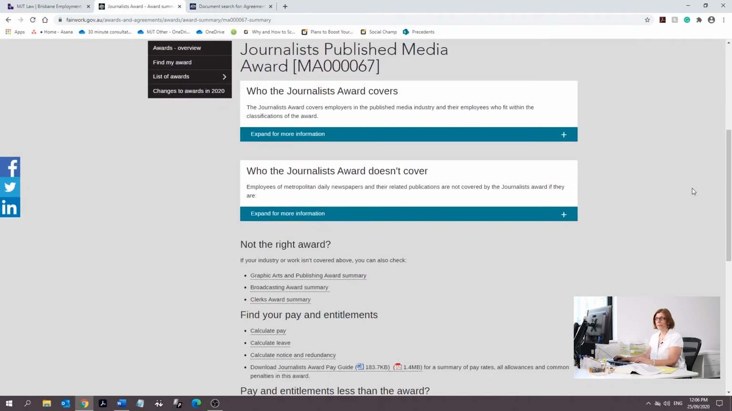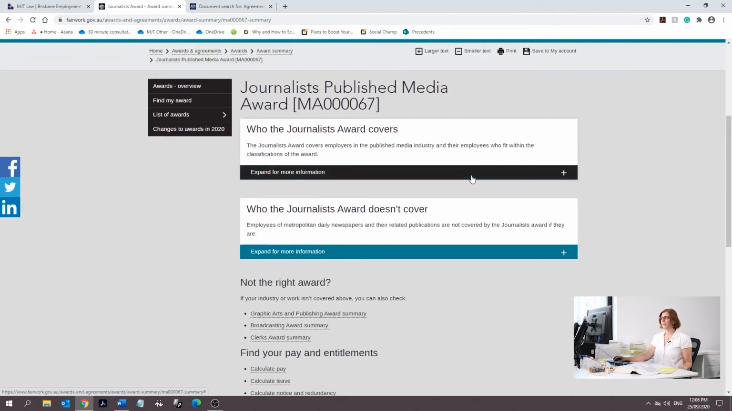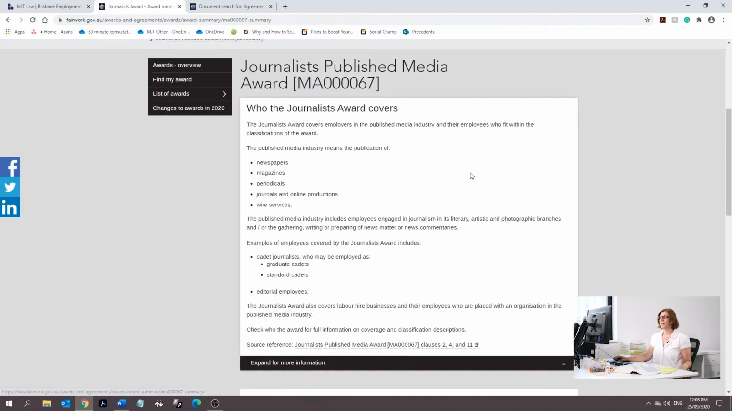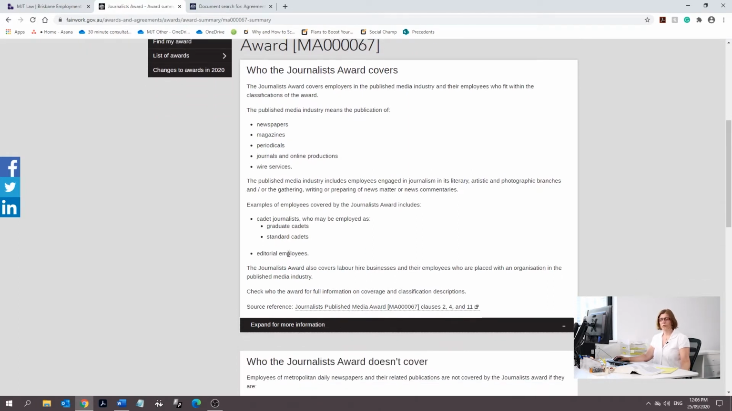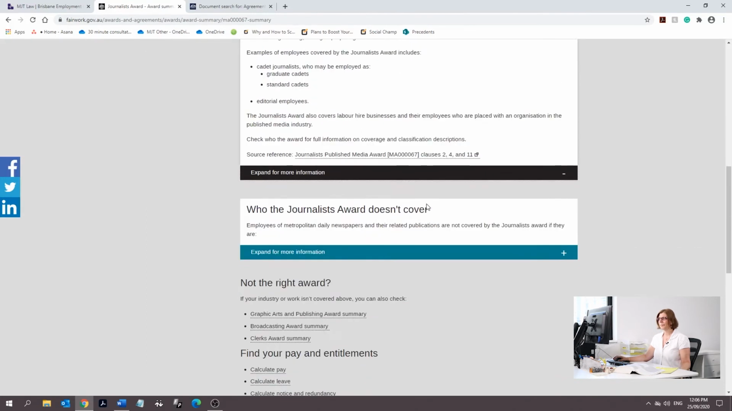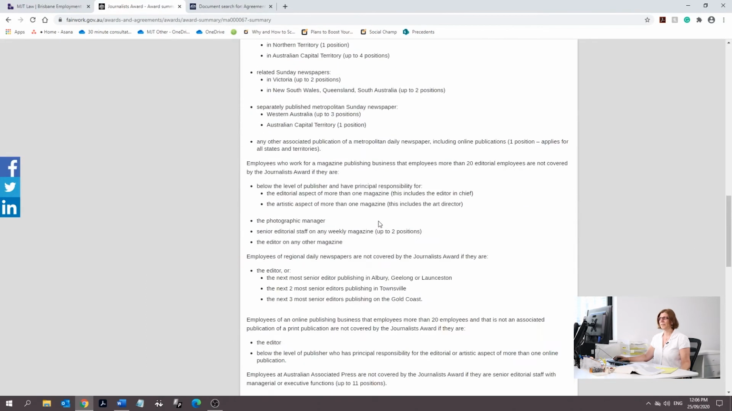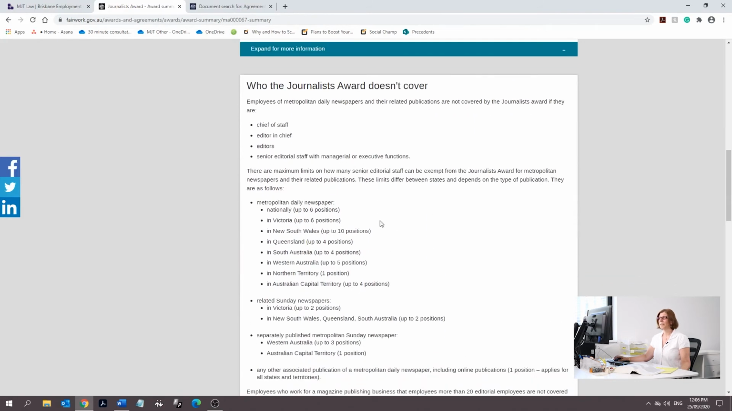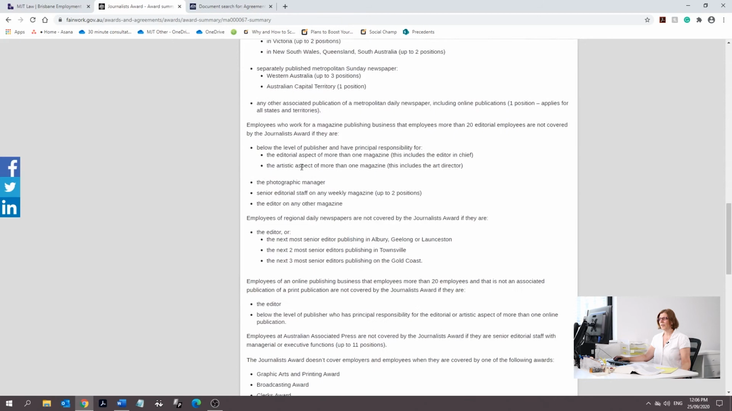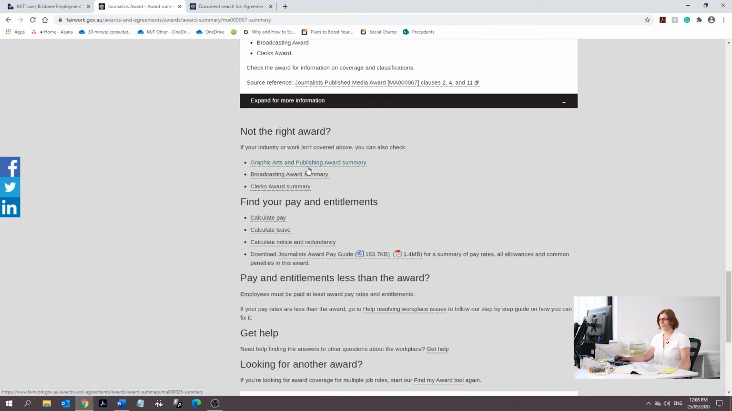Okay, so this page tells us who is covered. So we're just going to click this, and it says the Journalist Award covers employers in the published media industry for newspapers, magazines, periodicals, journals. And examples of employees are cadets, editorial employees. Yep. What the Journalist Award doesn't cover is a bit of a longer list, but basically it doesn't cover editors-in-chief, chief of staff, editors, senior editors, and so on. Okay, so we know what it does include and we know what it doesn't include.